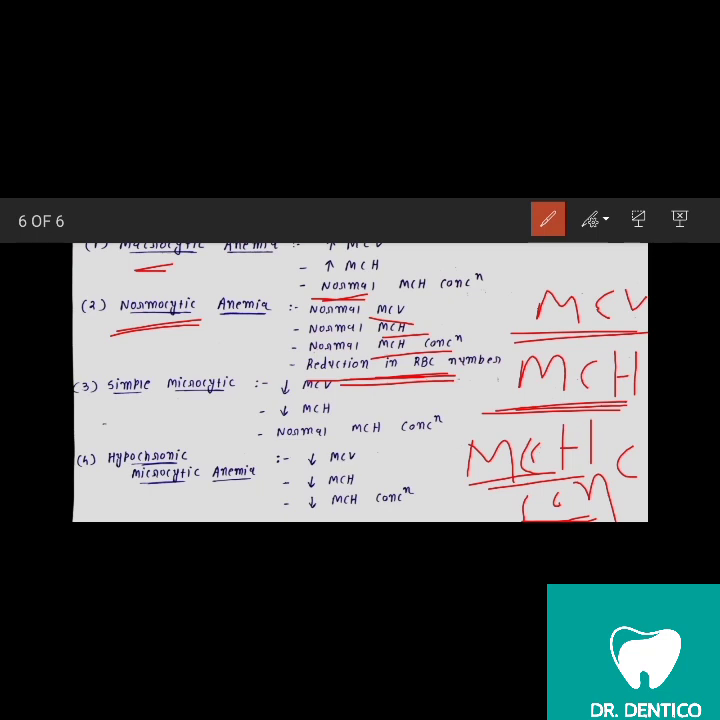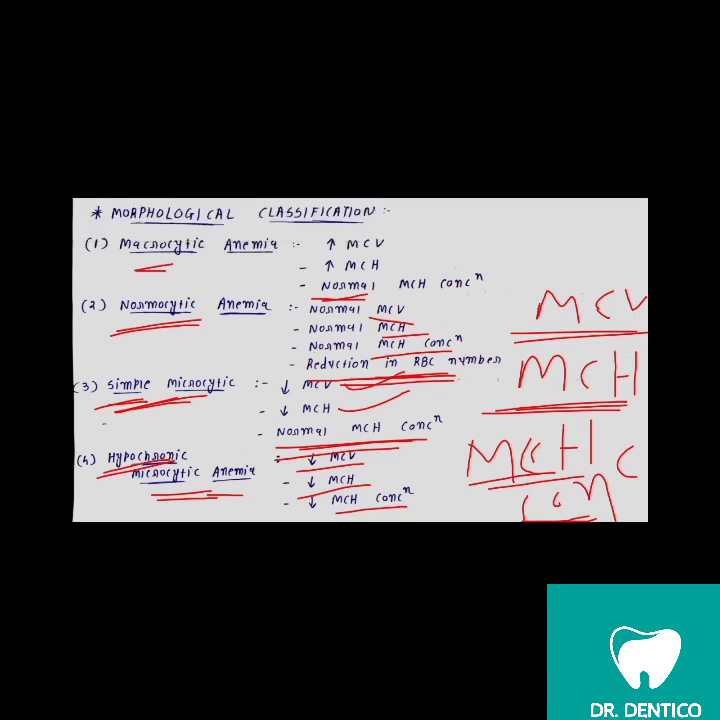Another one is the simple microcytic anemia. In this, decreased MCV, decreased MCH and the normal MCH concentration. MCH concentration will be normal. Then the hypochromic microcytic anemia. In this, decreased MCV, decreased MCH and decreased MCH concentration. So note this down. Okay. So this is all about anemia and its classification.